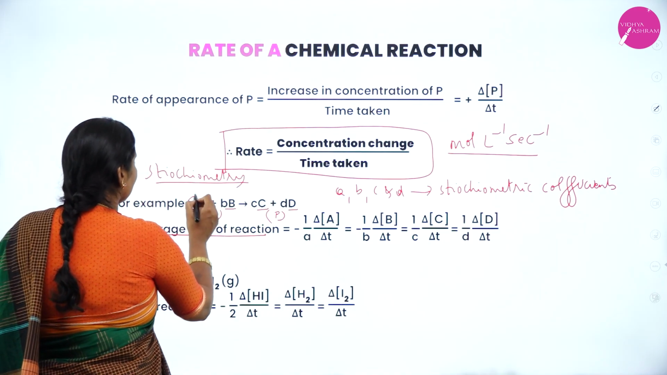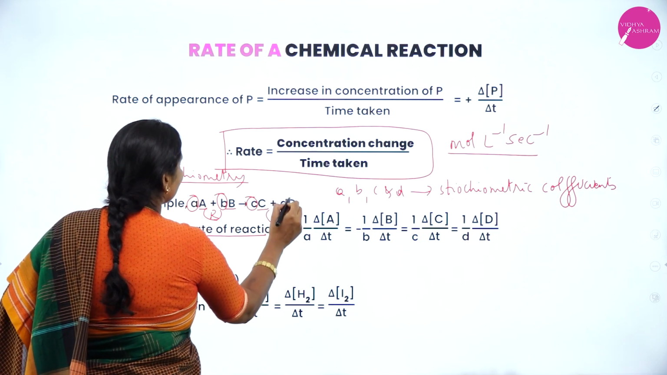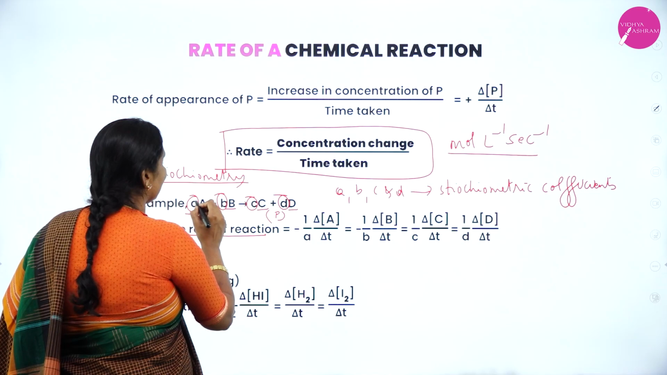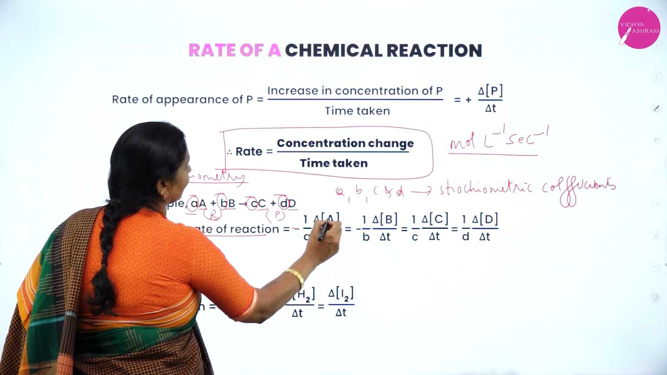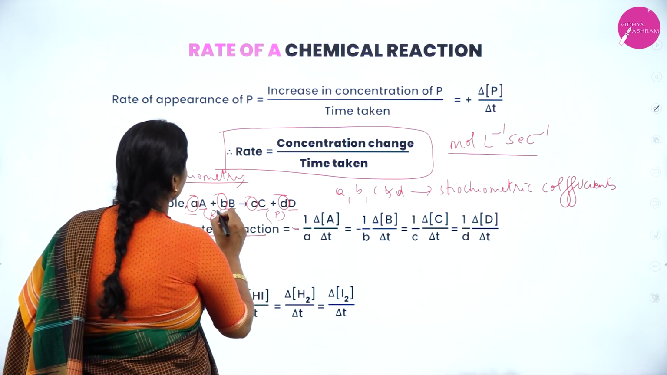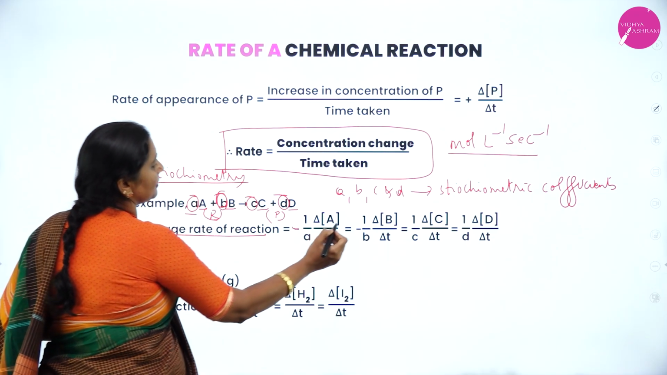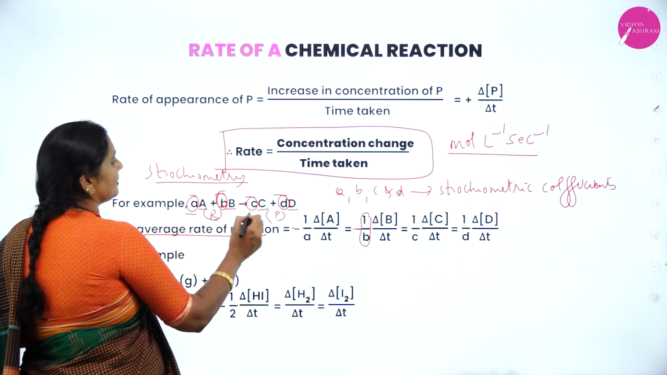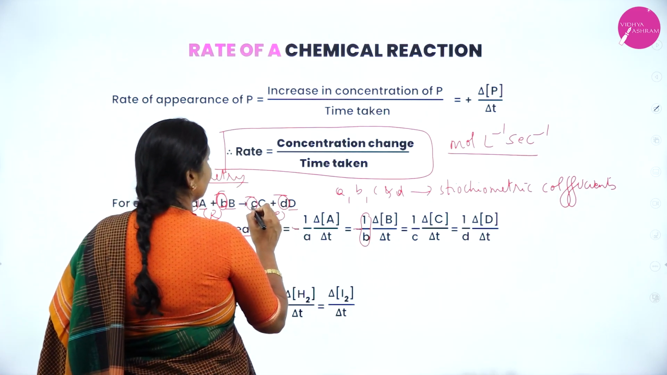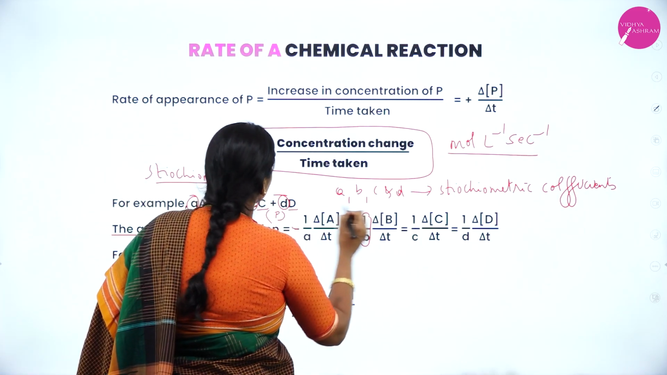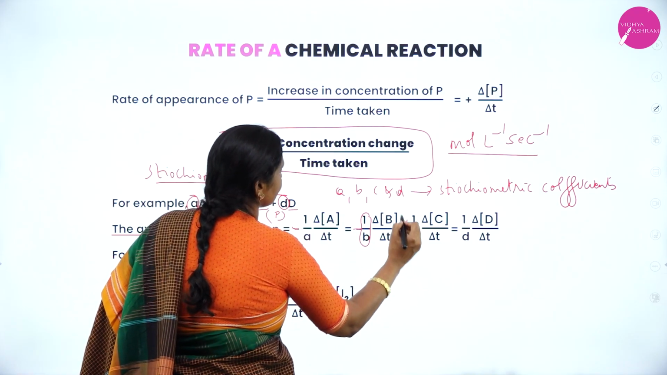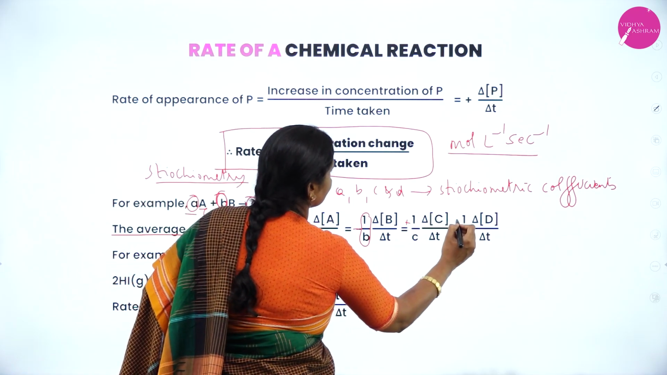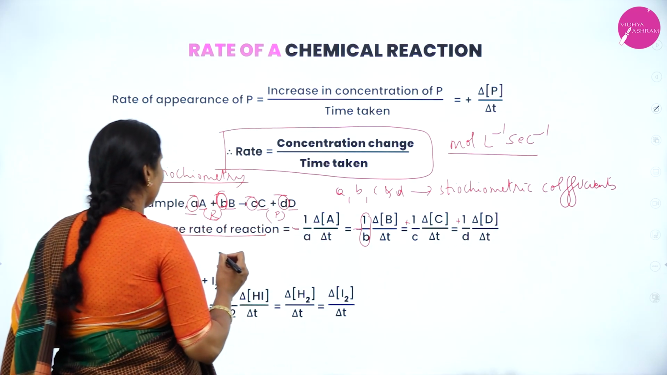And you have to take the stoichiometric coefficient as its reciprocal. If it is a for A, you write 1 by a, and A is a reactant, so put minus delta A divided by delta t. Here the stoichiometric coefficient is b, therefore you take 1 by b and put a negative sign, delta B divided by delta t. And here c, put 1 by c and it is a product, therefore it is plus delta C by delta t. Here it is d, 1 by d, it is plus delta D divided by delta t.